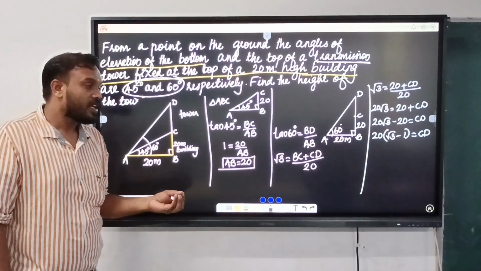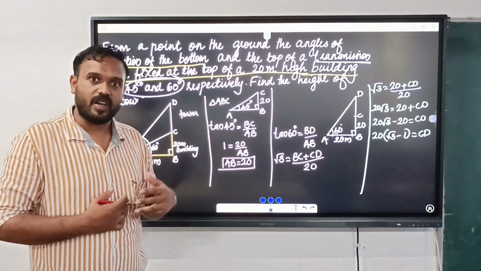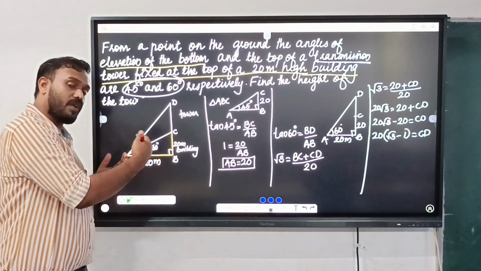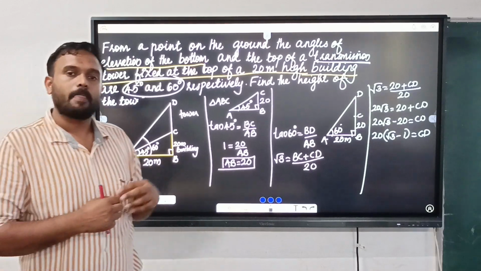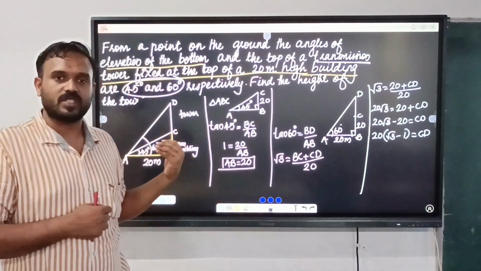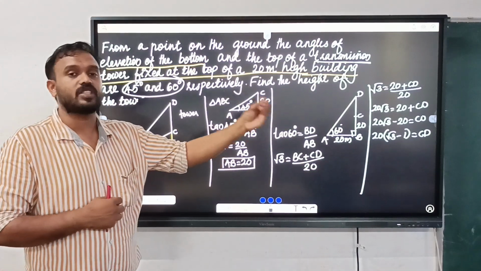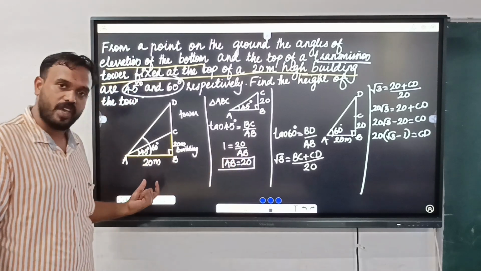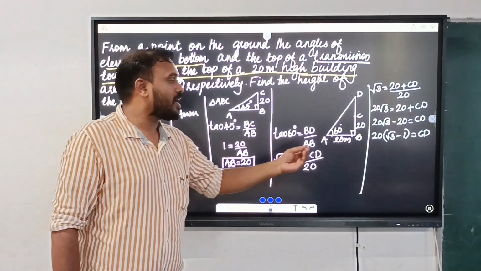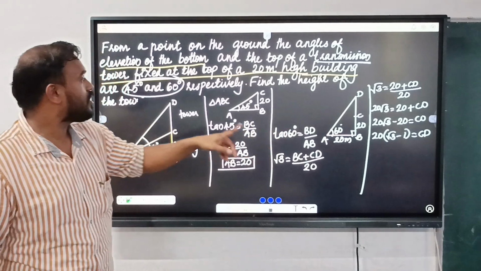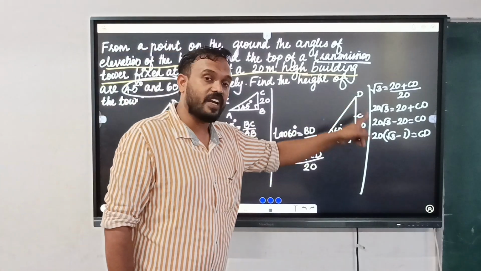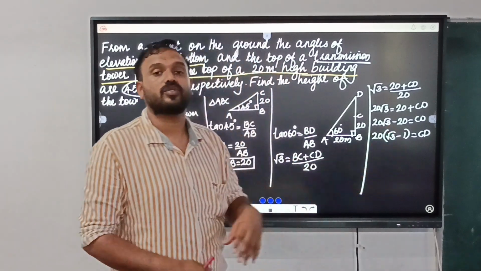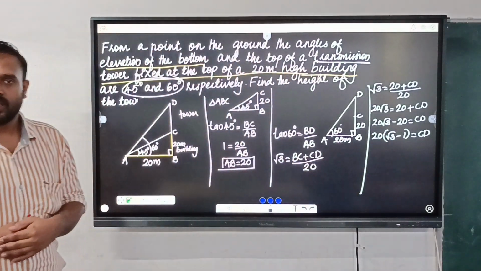You can see the question. Here is a combined figure of two right triangles. So first we just choose one right triangle, then we get the value of one unknown side. Afterwards we apply it on the next triangle. So here first we chose the first right triangle, and from there we got the value of AB. Then we applied it in the next triangle, and finally we found the height of the tower. Here CD is the height of the tower. So we got CD equals 20 into (square root 3 minus 1).